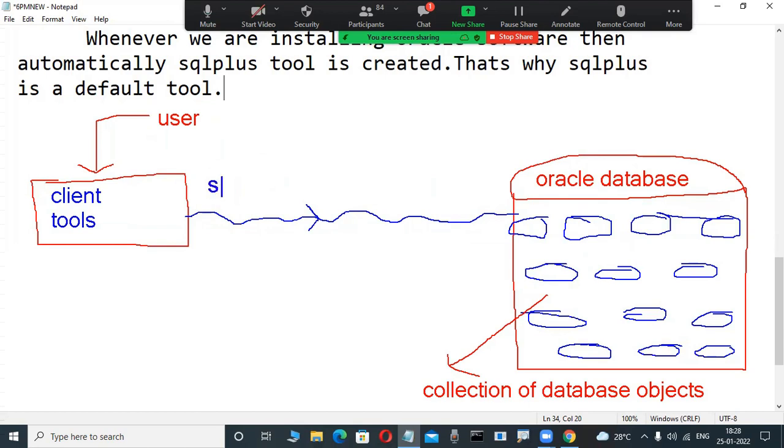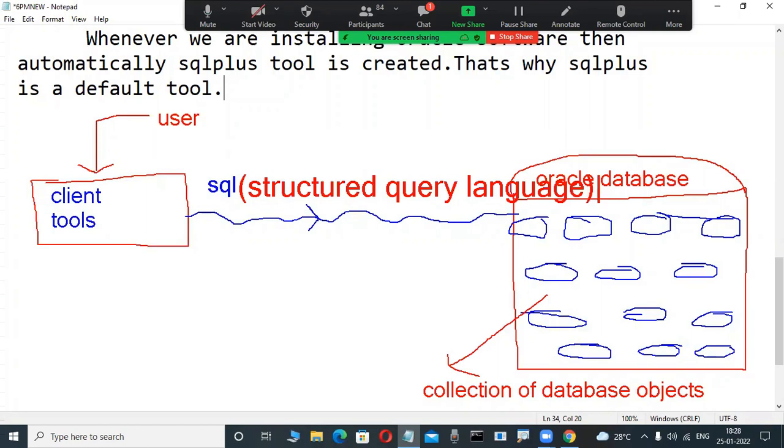Suppose, for example, SQL is a language. In the previous demo classes, you had a small introduction to SQL. SQL is a language, structured query language, for newcomers. In these notes I'm giving the structured query language, for example.